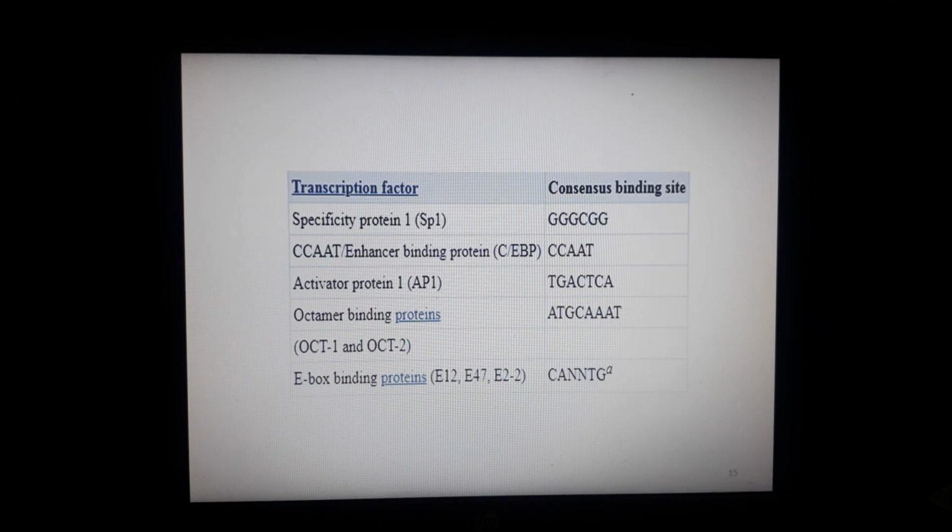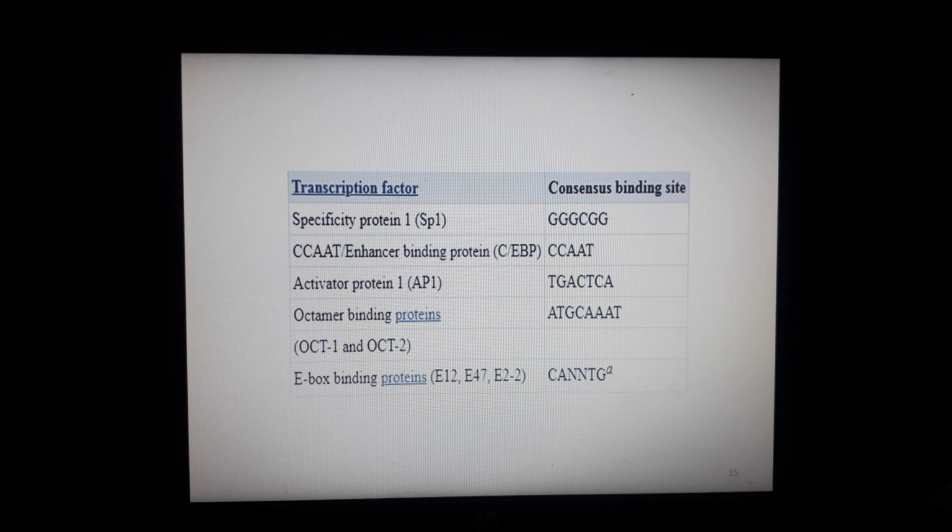Here are some examples of transcription factors and their DNA binding sites. The first is specificity protein 1, SP1, which I have discussed. It binds to the GC box, and the GC box sequence we have discussed was GGGGCGG. Then you have CCAAT, or you can also call it enhancer binding protein, EBP. Its consensus binding site is CCAAT. Then you have activator protein AP1, and the consensus binding site for it is TGACTCA.